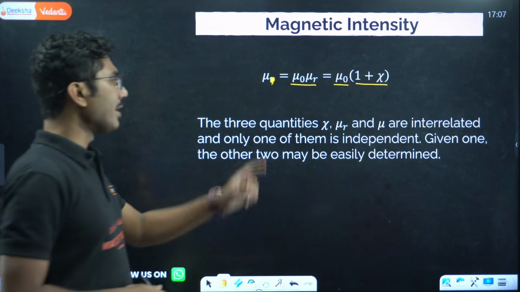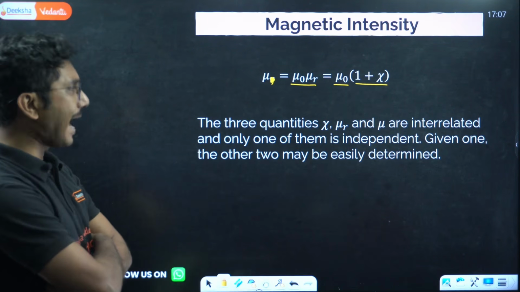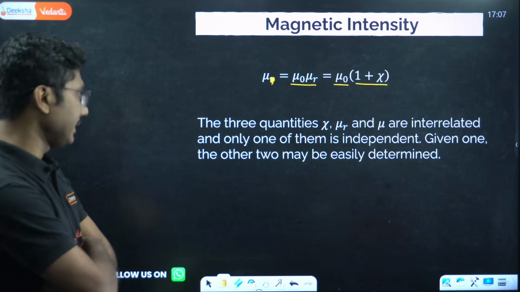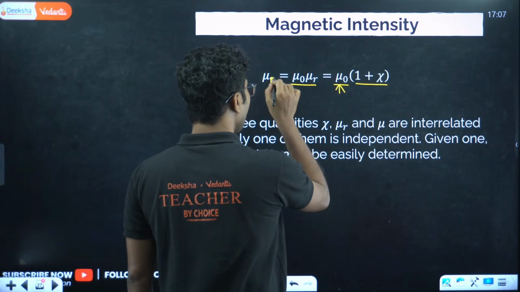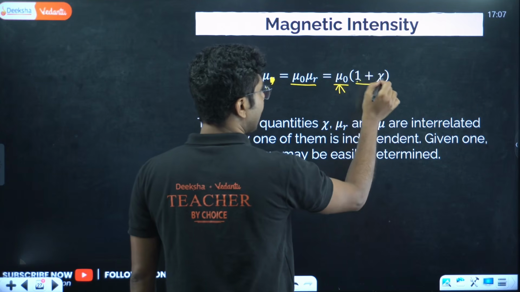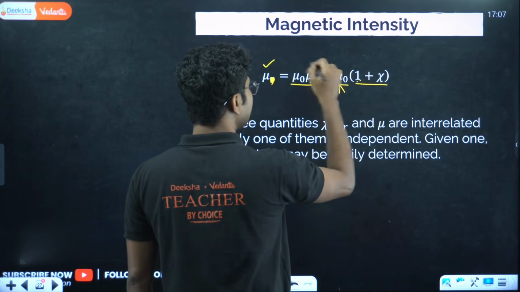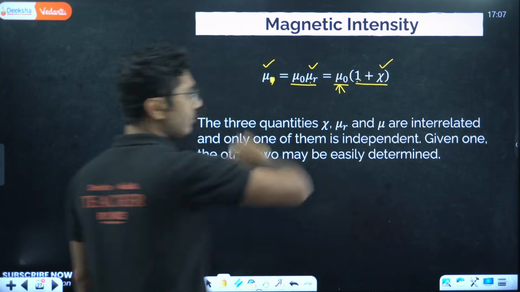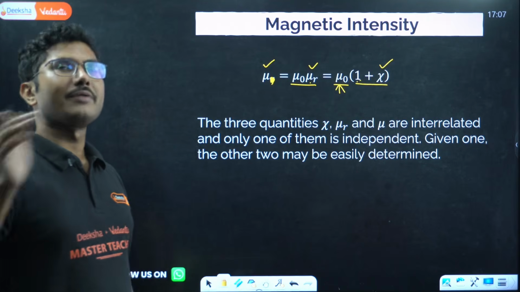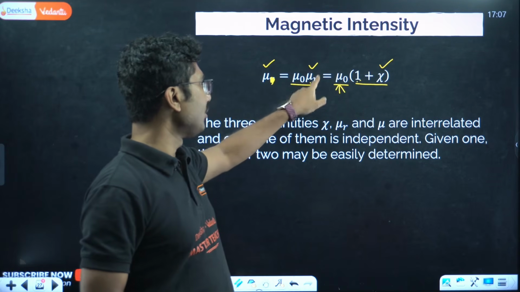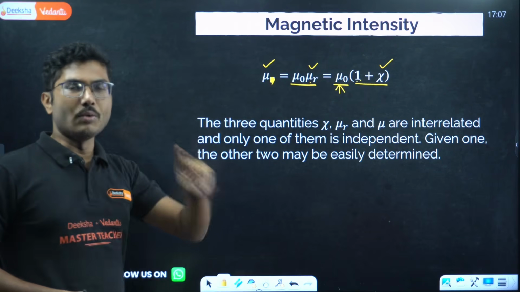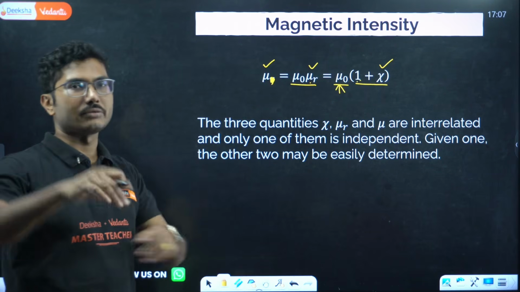So the three quantities chi, mu r and mu are interrelated. Obviously mu naught is a constant, so mu, chi and mu r, these three quantities are interrelated. Okay, if you know one of them, you can find the other. If you know chi, you can calculate mu r. If you know mu r, you can calculate mu. So any one of them is sufficient to calculate the other.